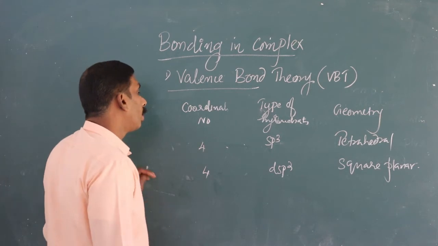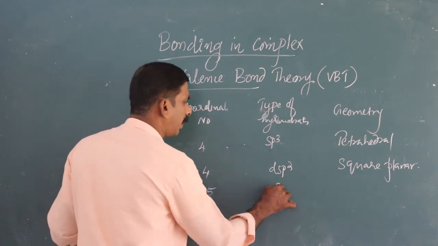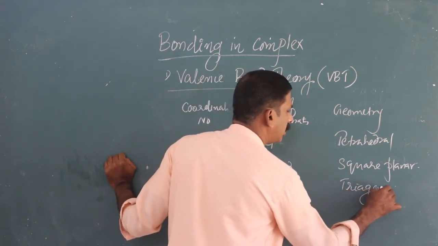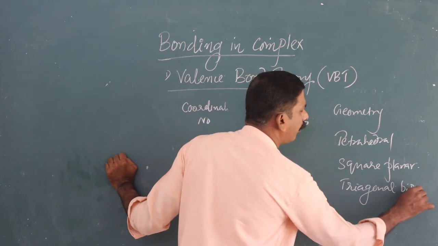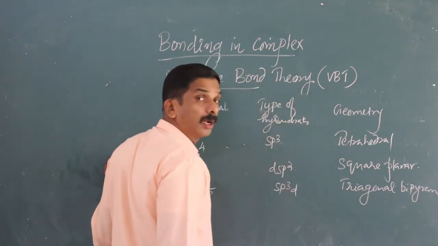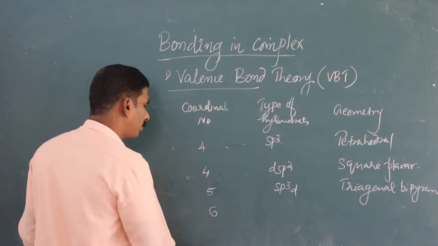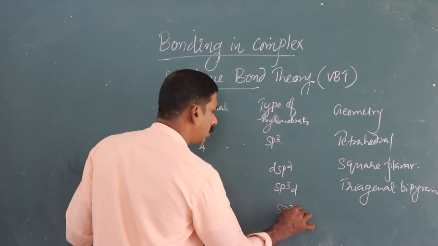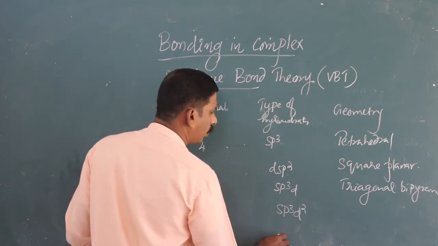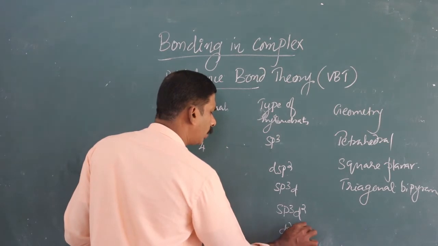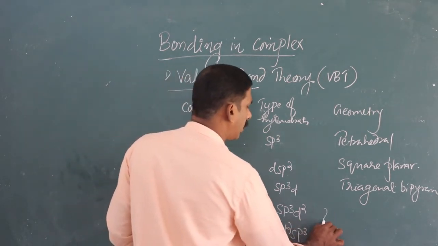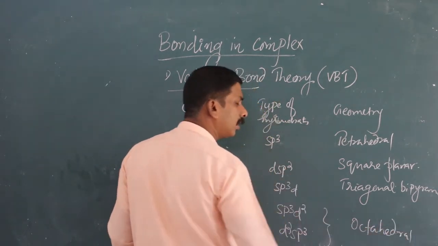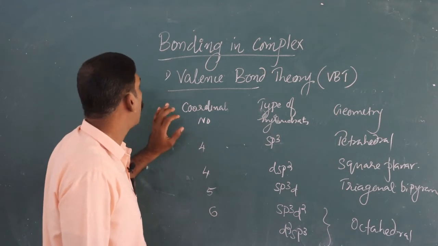For 5, sp3d hybridization, geometry is trigonal bipyramidal. If the coordination number of a complex is 6, it may be either sp3d2 or d2sp3. In both cases, the shape of the molecule becomes octahedral.